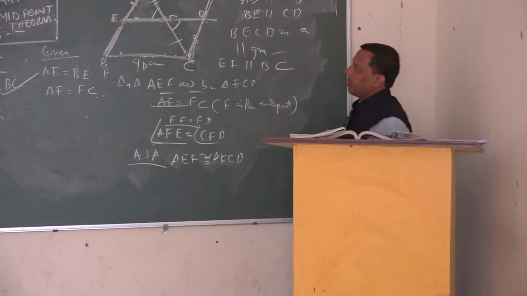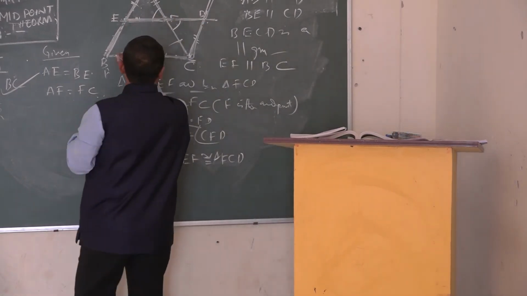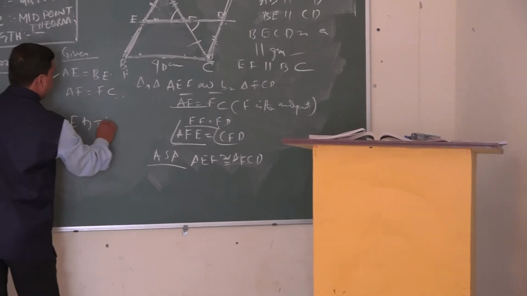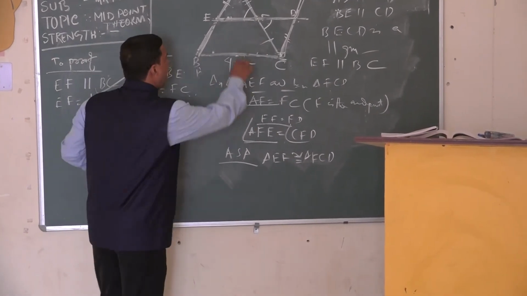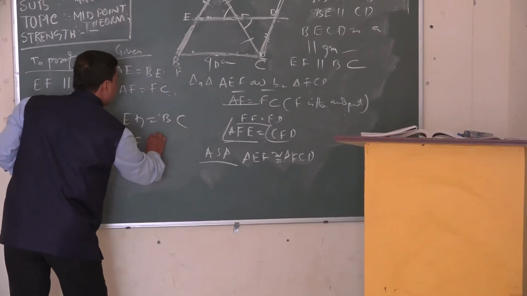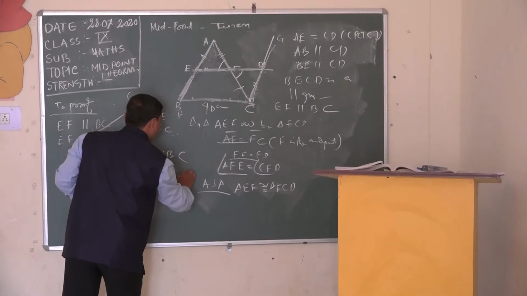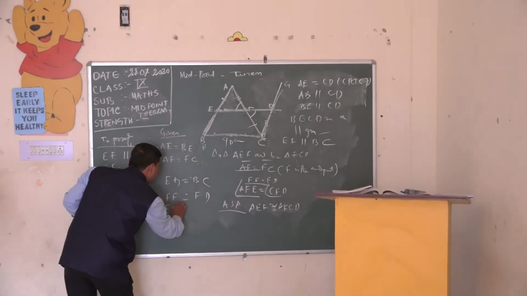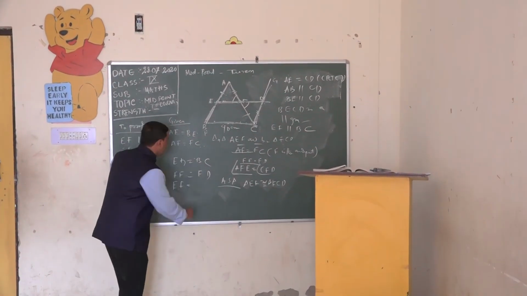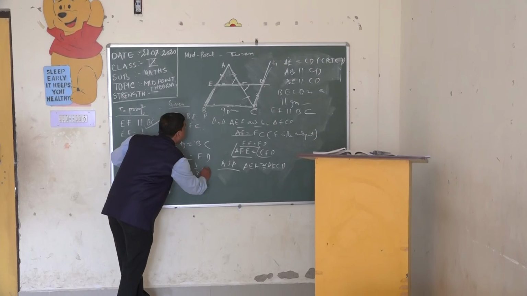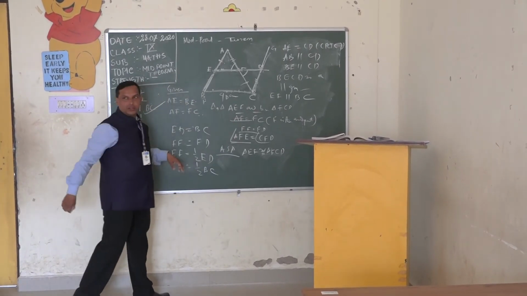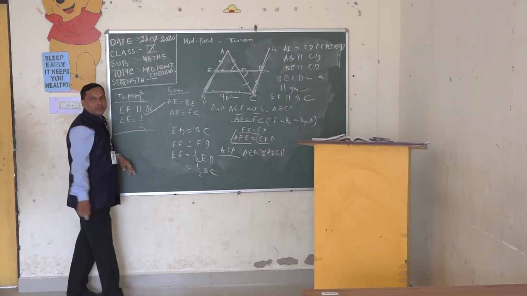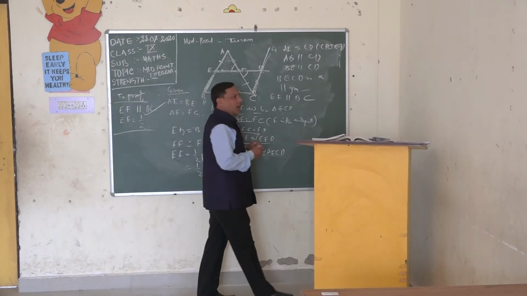See, ED is equal to BC because it is a parallelogram, opposite sides are equal and parallel. And EF is equal to what? FD. That means EF is equal to half of what? ED. That means half of BC. The second one is also proved. So EF is equal to half of BC.